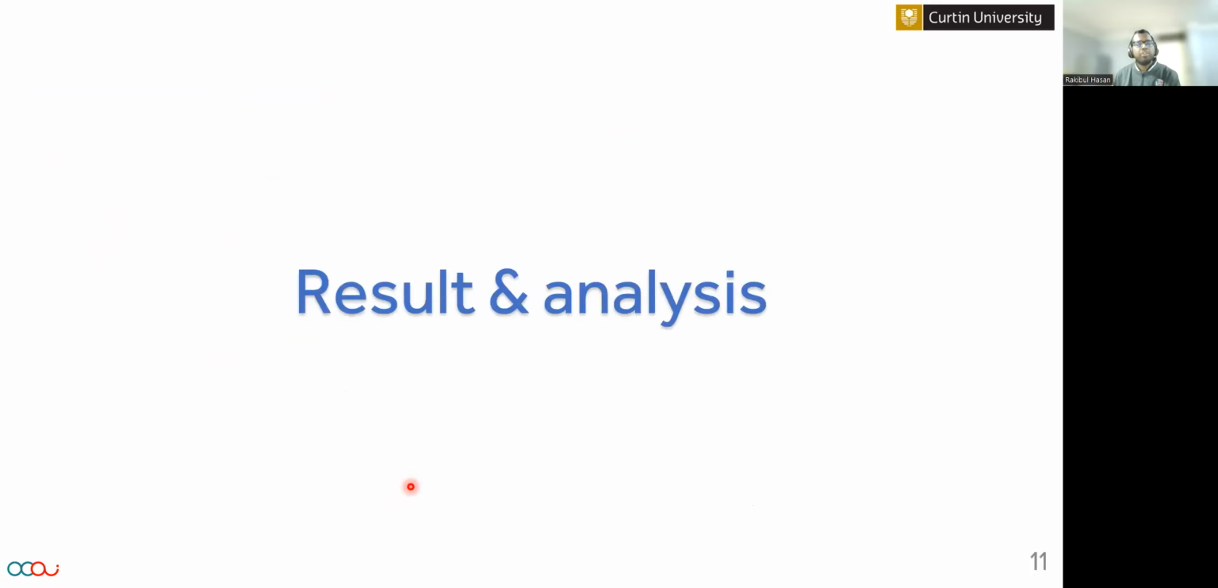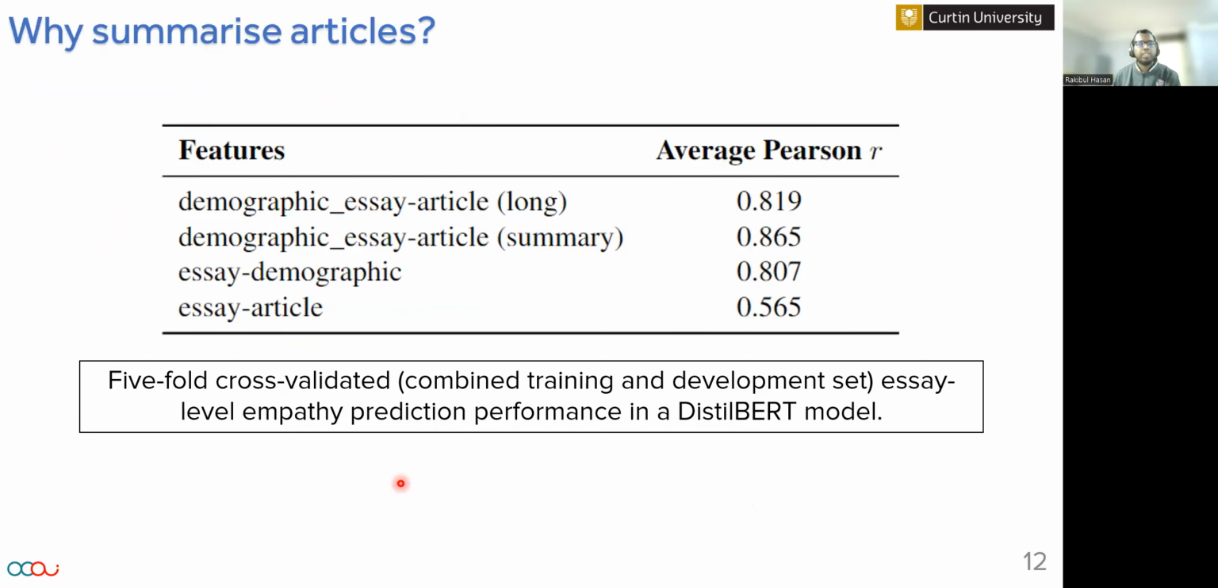Now, if we discuss the results, first of all, we can see the inclusion of the summarized article does improve the performance from 0.819 to 0.865, which is a Pearson correlation coefficient, the official evaluation metric of the WASSA 2023 shared task. So converting those longer sequences to smaller sequences helped us improve the performance. This result is a 5-fold cross-validated performance from the essay level empathy prediction challenge using a DistilBERT model.